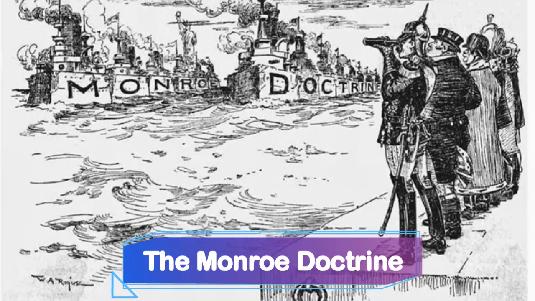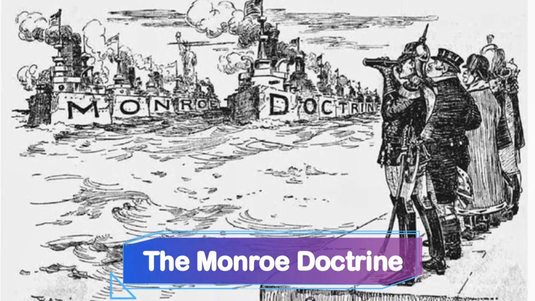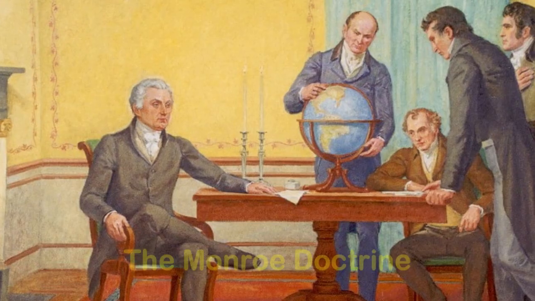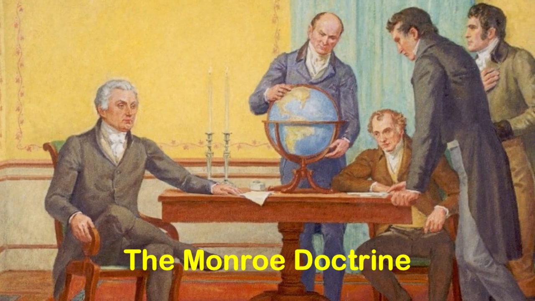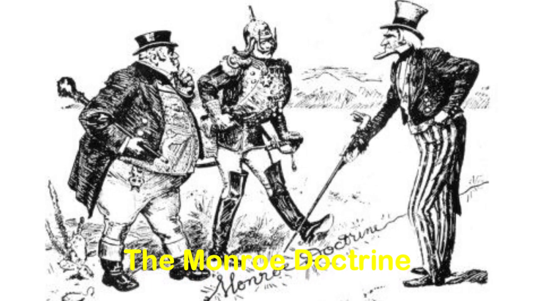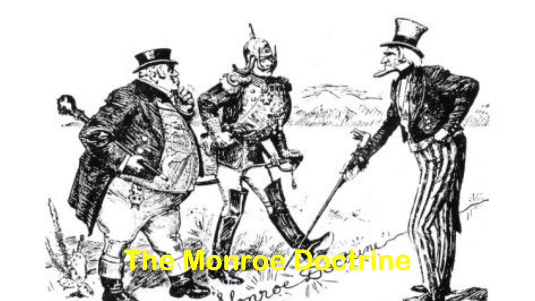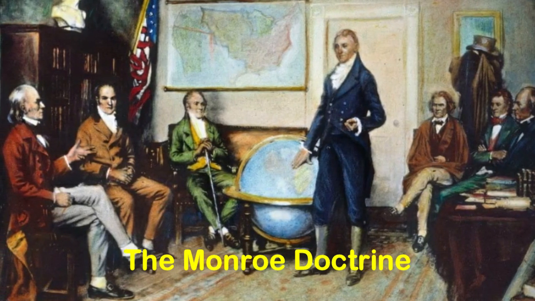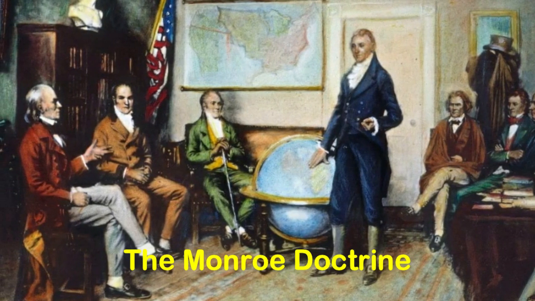In 1823, the Monroe Doctrine was announced by President James Monroe. It stated that any attempt by a European power to interfere in the Americas would be considered a hostile act. The doctrine was a bold statement of U.S. foreign policy and hoped to establish the United States as a major player on the world stage.